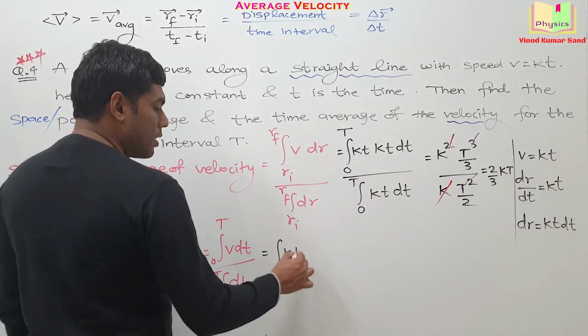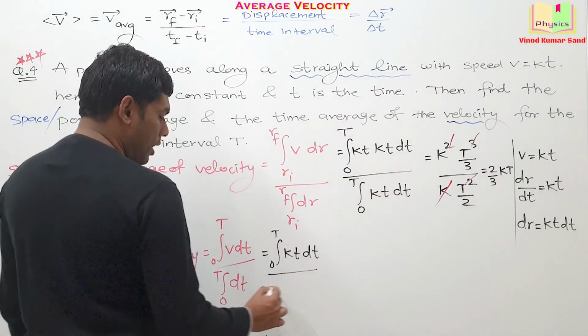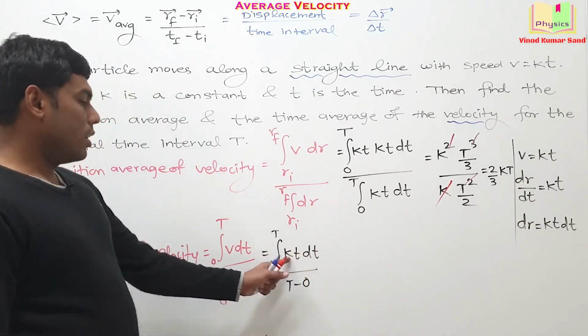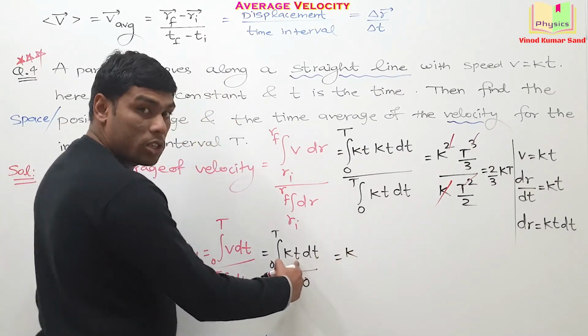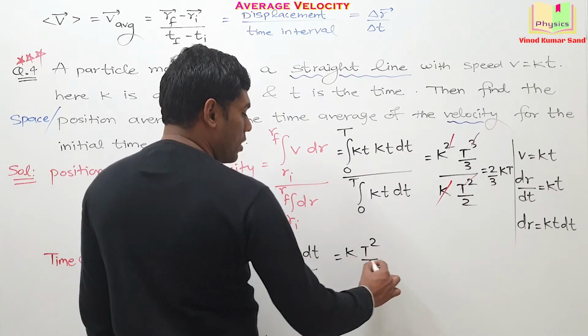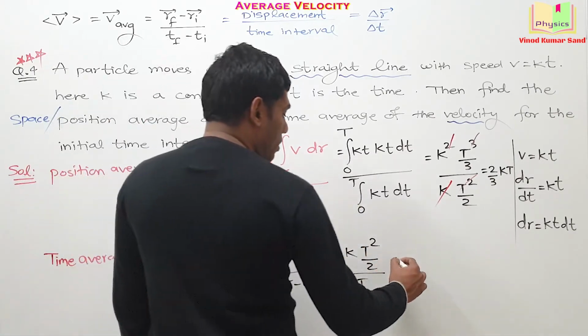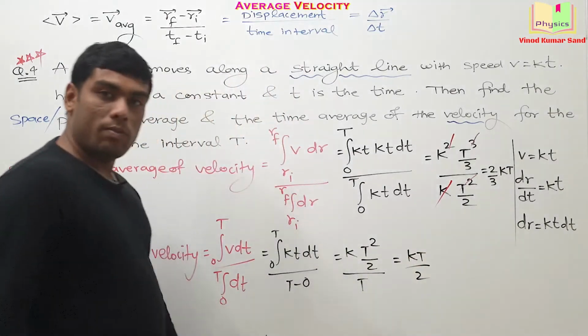V is given as kt. The limit of time is from 0 to t, and the denominator will result into t minus 0. K is a constant, so taken outside. Integration t dt, when you compute it, t square by 2 and divided by this t. So here it comes out to be kt by 2 finally.